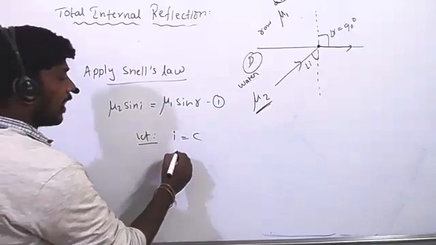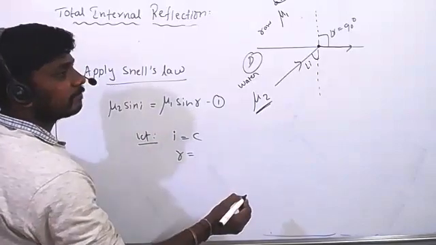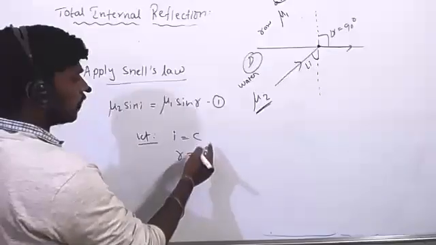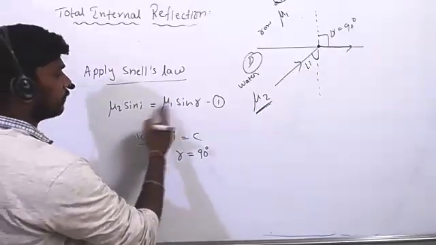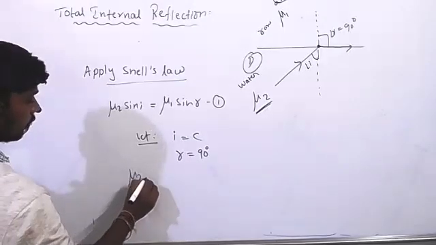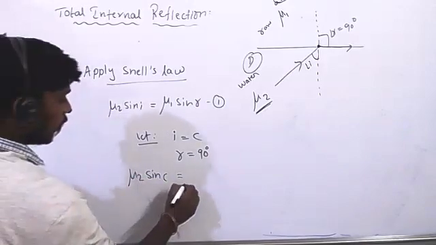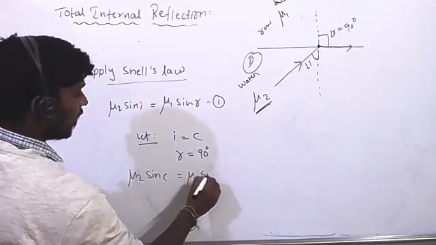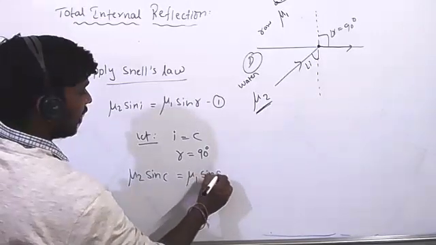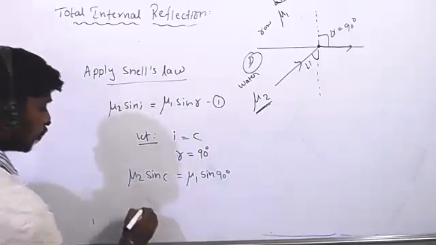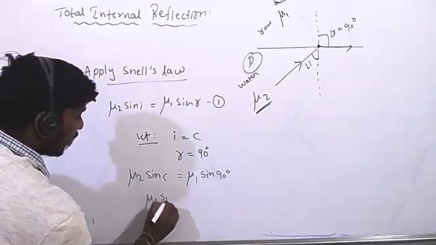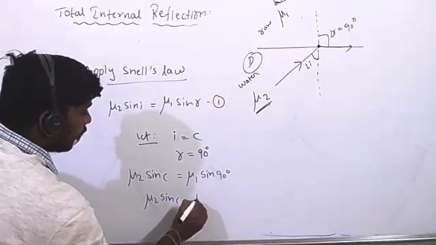Okay. Angle of refraction how much? 90 degrees. Substitute these values in this equation. So mu2 sine C equal to mu1 sine 90 degrees, which is equal to mu1.